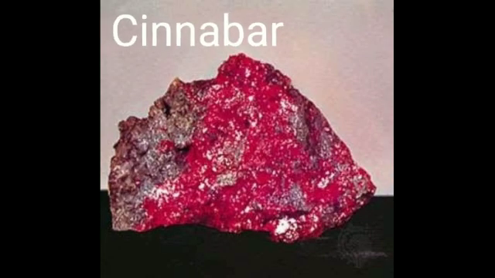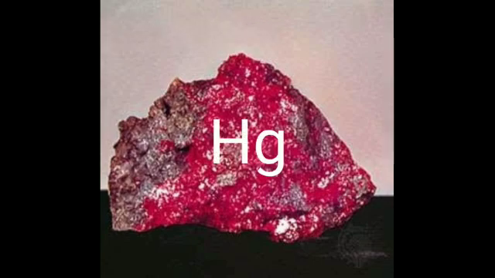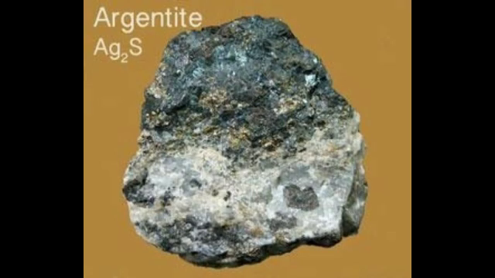The next ore is cinnabar. From cinnabar we will separate the element mercury, Hg. Next, the last one is argentite. From this mineral, we can separate the element silver. Now, do we understand, children? From all these minerals we select, they are called ores because we selected them to separate the metal. Okay. Now, we will study this matrix.